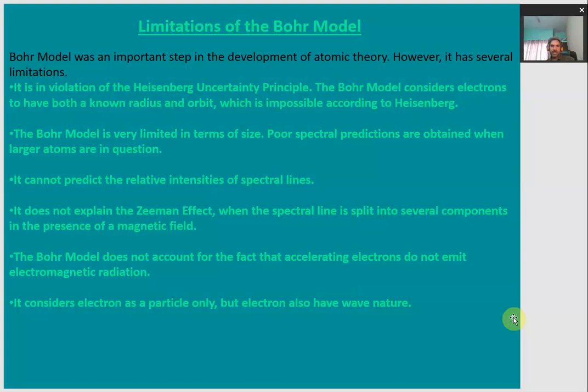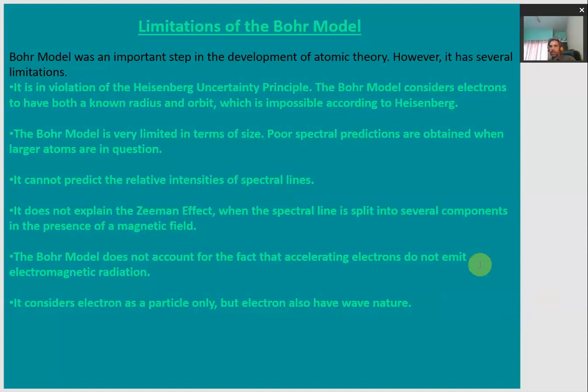Very first thing is that it is a violation of the Heisenberg uncertainty principle, because Bohr's model so precisely says that the electron remains in a specific orbit. Quantization of angular momentum is so precise that it is opposite to the Heisenberg uncertainty principle, which says that it is not possible to predict the position and momentum of a particle at the same time, right?